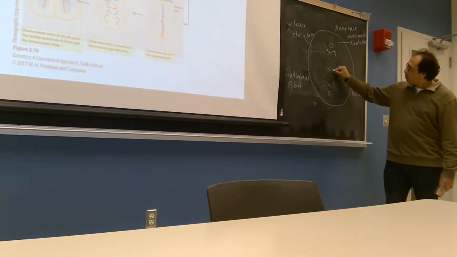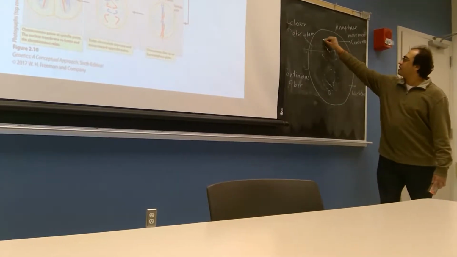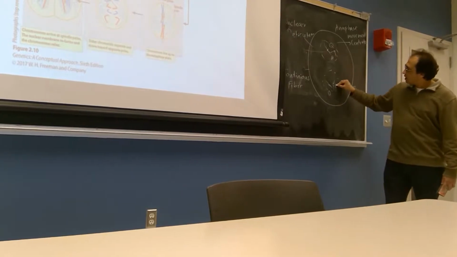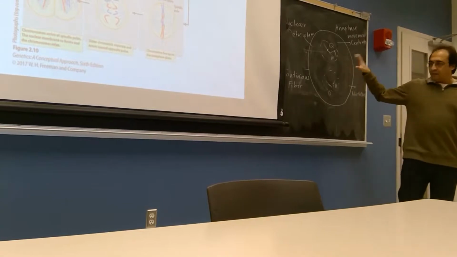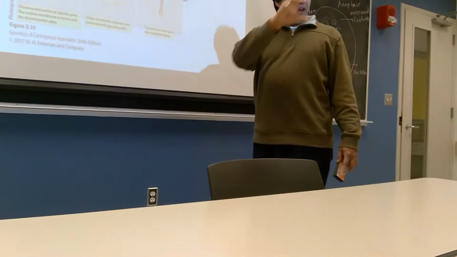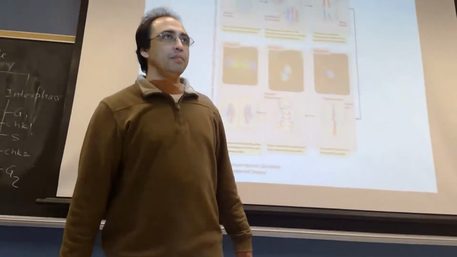Nuclear membrane reappears. Nucleolus reappears here. During this phase, one cell has two fully formed nuclei with an equal number of chromosomes.